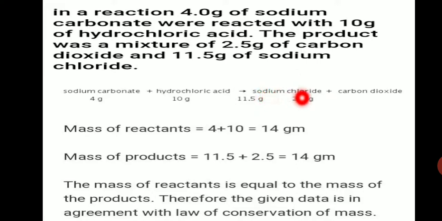That means these are the products: sodium chloride and carbon dioxide, 11.5 gram and 2.5 gram. So we got all the values. Now our question is, is this data in agreement with the law of conservation of mass?